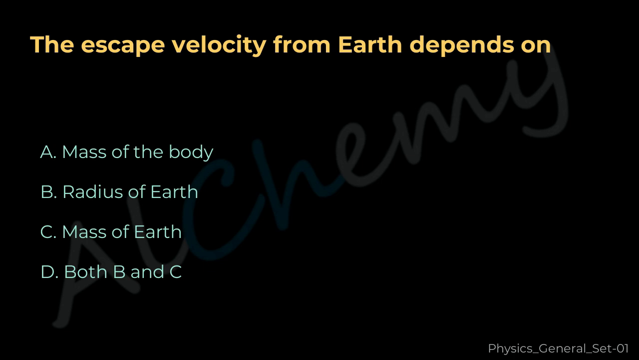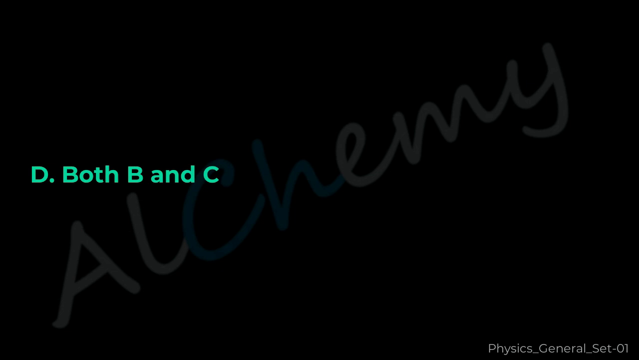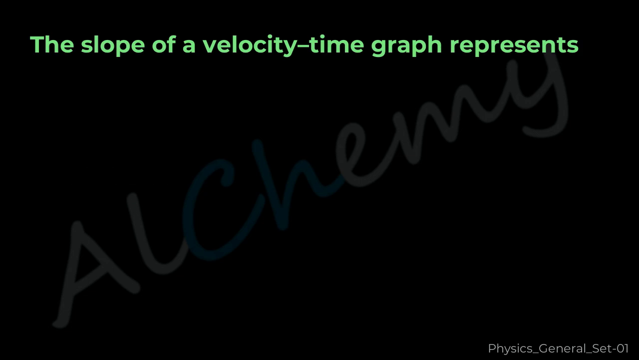Question 9. The escape velocity from Earth depends on A. Mass of the body. B. Radius of Earth. C. Mass of Earth. D. Both B and C. The correct answer is D. Both B and C.